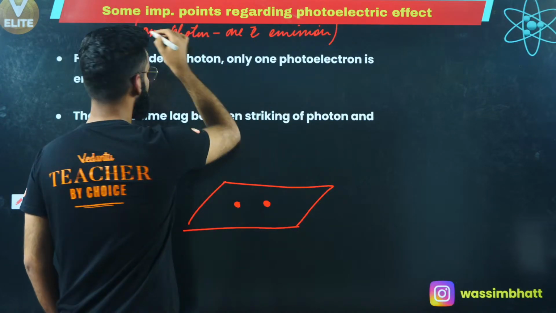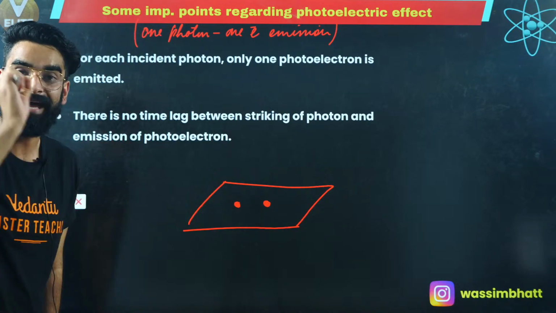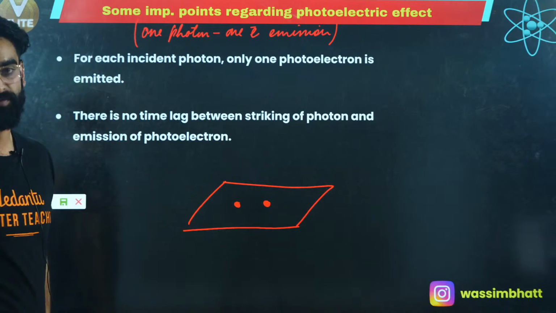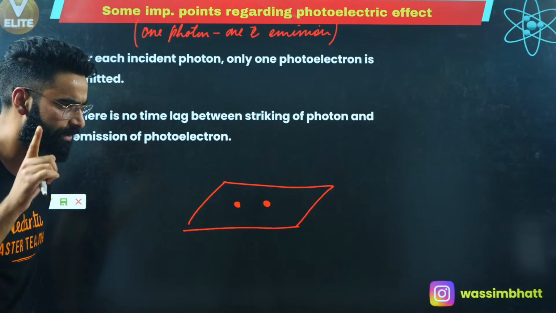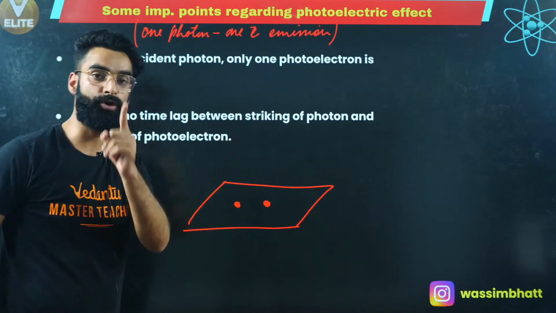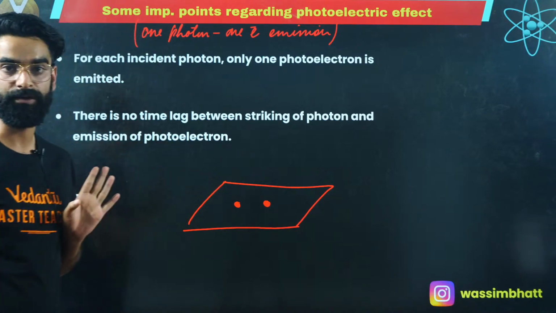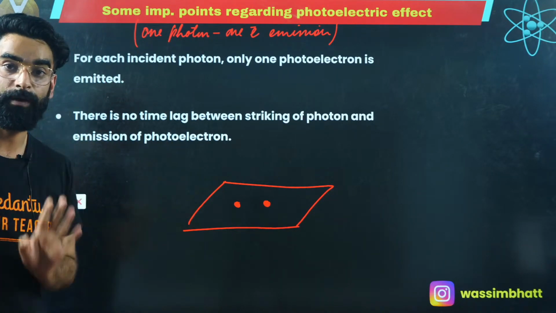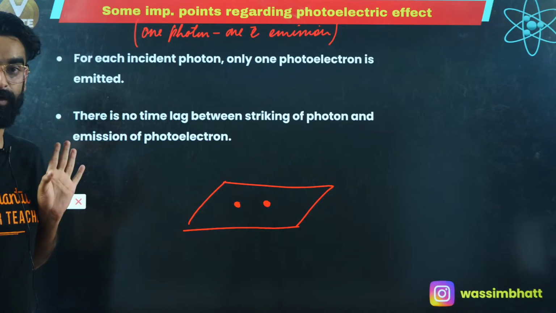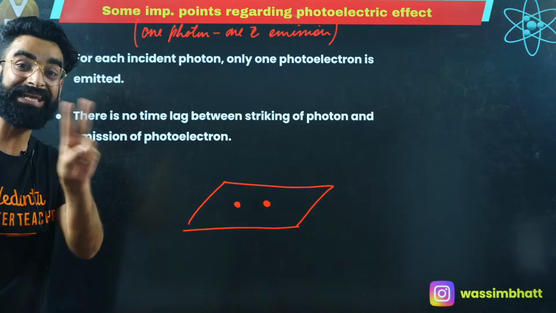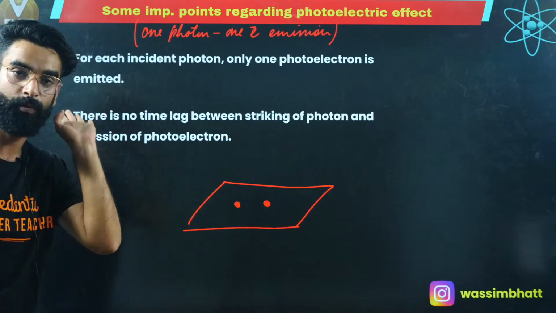Remember, a single photon can never take 2 electrons out from the surface. That's very important, which you need to know. 1 photon is enough to take 1 electron out. 2 photons cannot take 1 electron out. 1 photon can take 1 electron out. 1 photon cannot take 2 electrons out. 1 photon will take only 1 electron out.